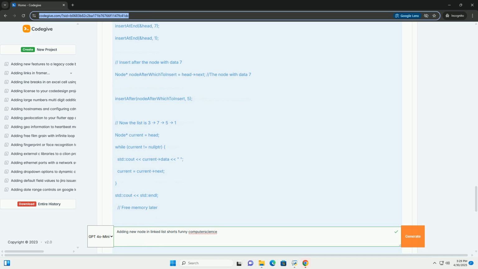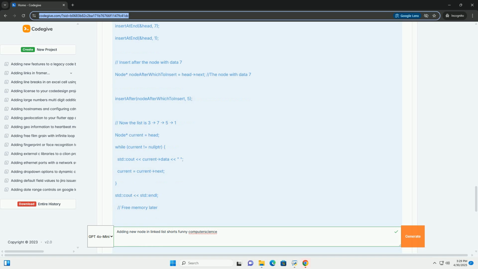Node(int value): data(value), next(nullptr). This is a constructor. It allows us to create new nodes easily, providing the data when we create the node. It initializes the data and sets the next pointer to nullptr by default.